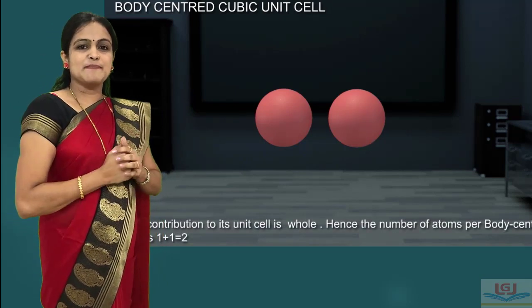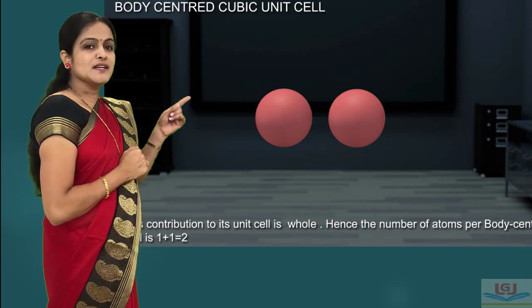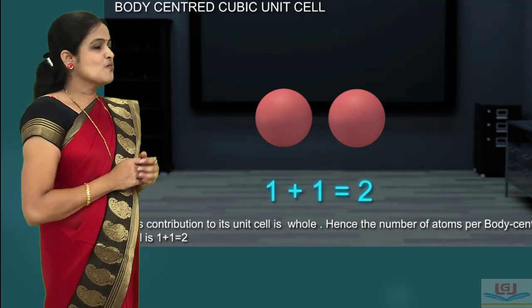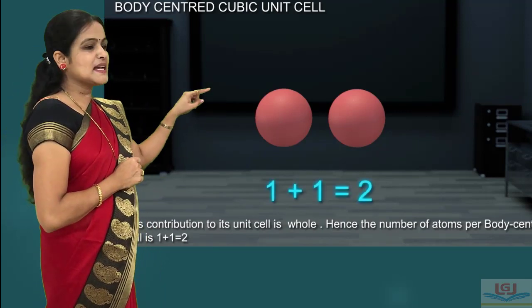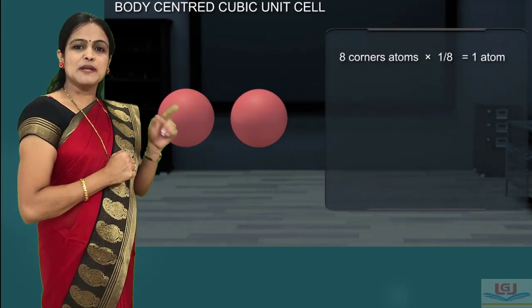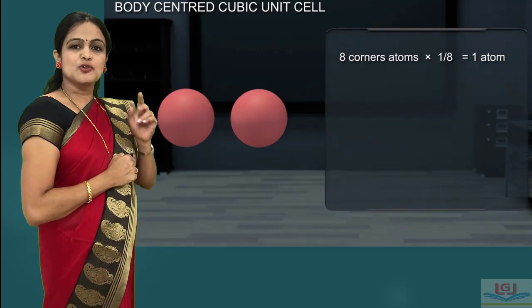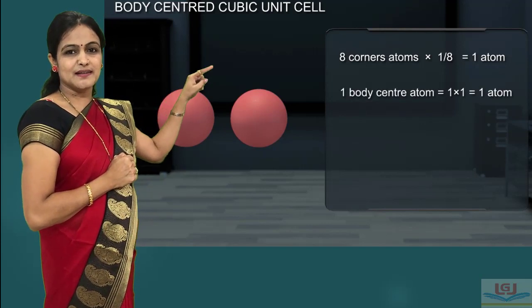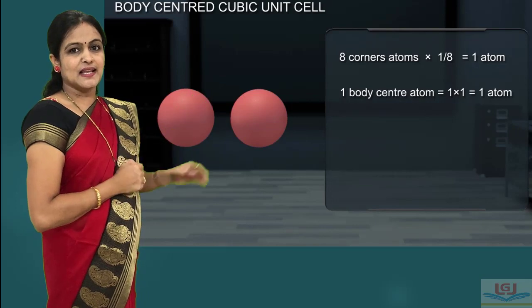Therefore, 8 corner particles multiplied by 1/8 is equal to 1 particle, plus 1 particle present at the center of unit cell. Therefore, 1 plus 1, that means there are total 2 particles in the body centered cubic unit cell.